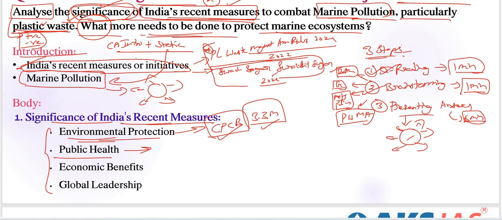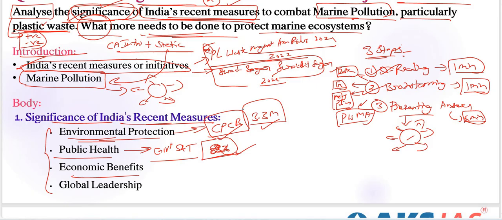A study published in Environmental Science and Technology found microplastics in 83% of sampled tap water worldwide, including India. Very, very important data. So we need to include it.